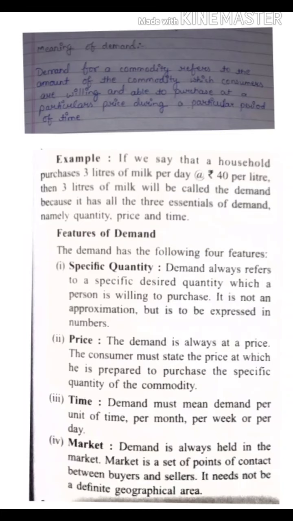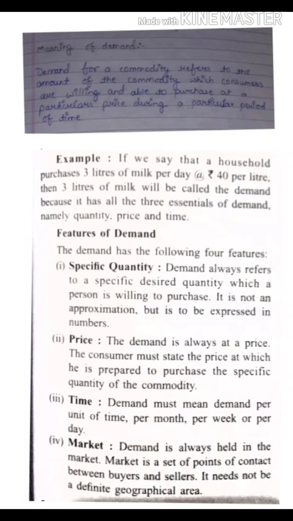Do remember, it is divided in 5 major parts. First is what? Desire for a commodity. You can make a chart. Demand. Then what is the first one? Desire for a commodity. Second is ability to buy it. Third is willingness to pay for it. Fourth is at the given price. And last one is in the given time. So when all these 5 processes come together at once, then we can call it a demand.